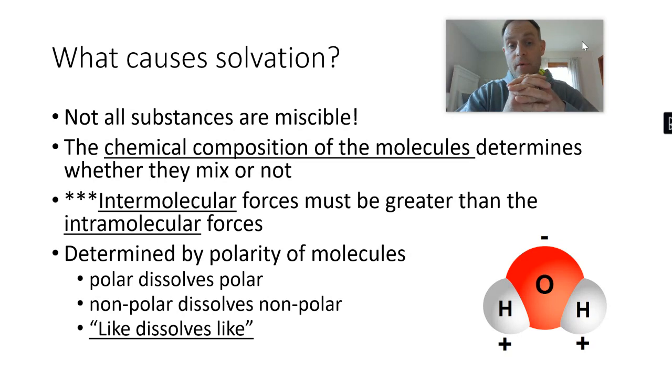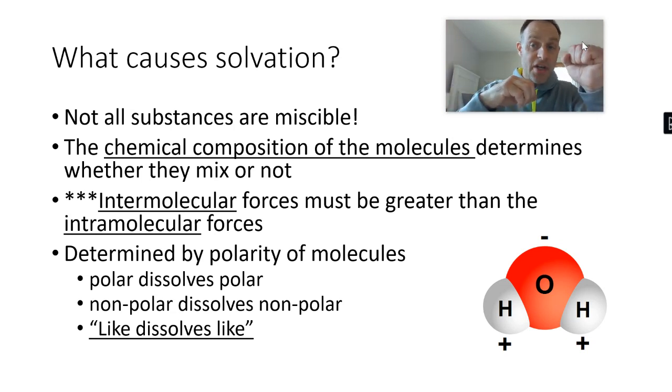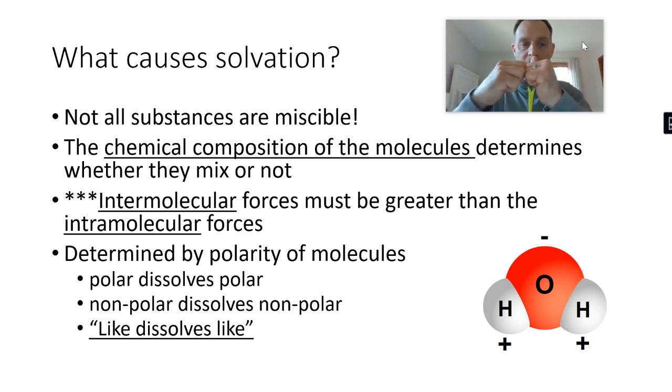That was probably trimester one. But a polar molecule has a positive end and a negative end. A nonpolar molecule, no charge. And so what happens is polar things like polar things. Charged things like charged things. Non-charged, nonpolar, like non-charged things. And so polar dissolves in polar, nonpolar dissolves in nonpolar.